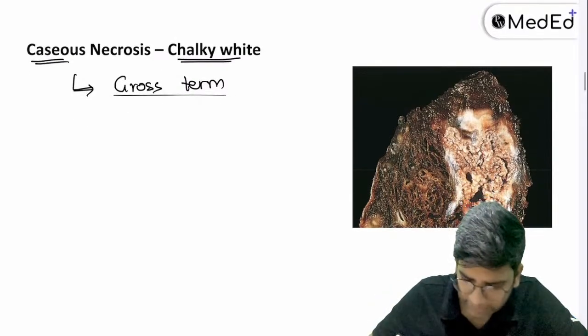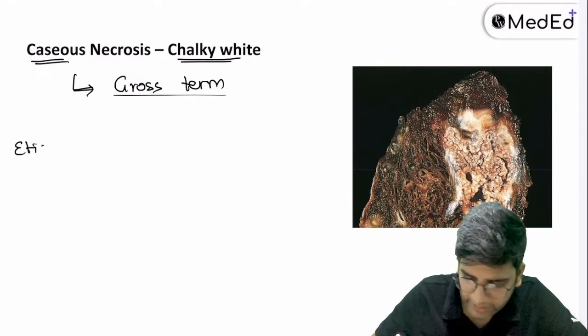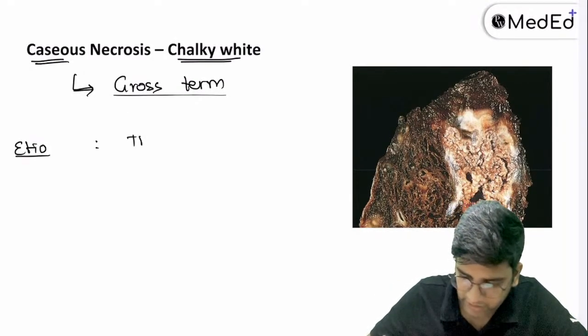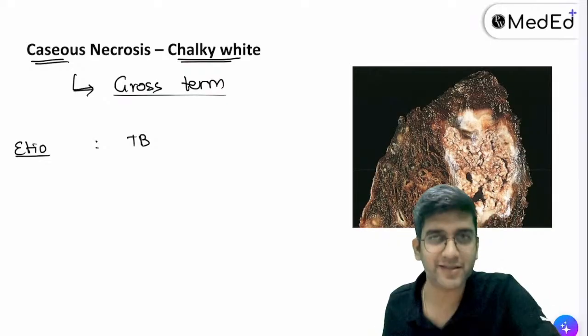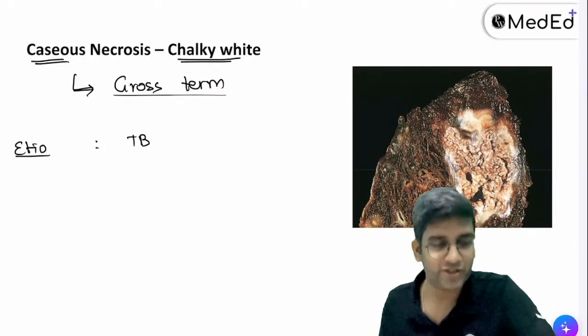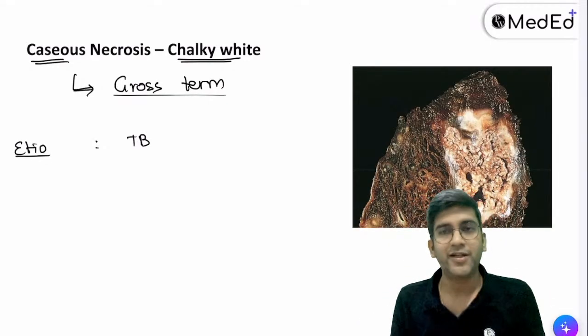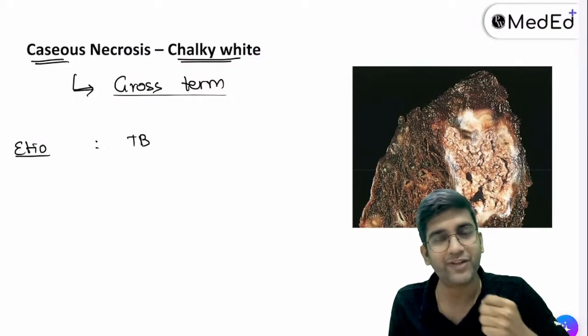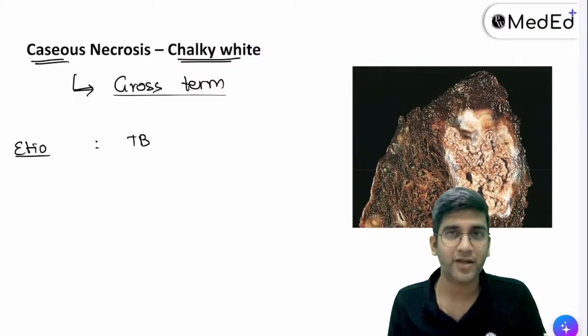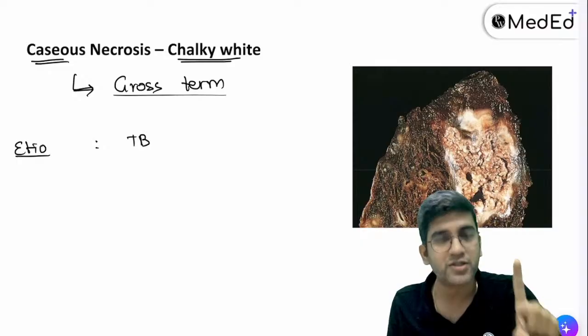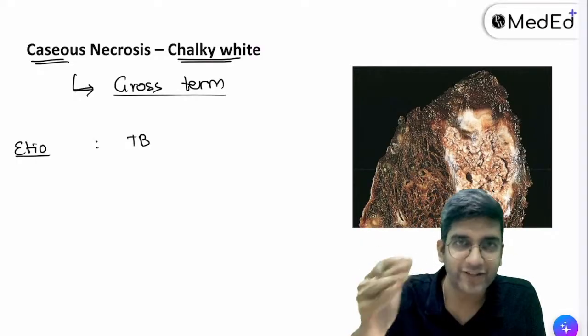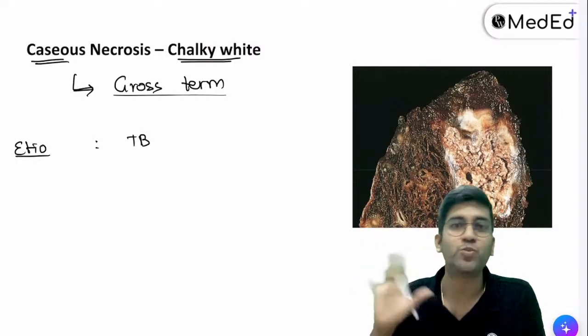Caseous necrosis, one thing which I want you to remember, one etiology, never forget TB. TB is an amazing disease, right? We'll learn about TB very soon when you go to inflammation. TB is such a resilient organism, we cannot do anything to that. Whenever you see the term caseous necrosis, now or when you become 70 years old also, tuberculosis should be the answer.